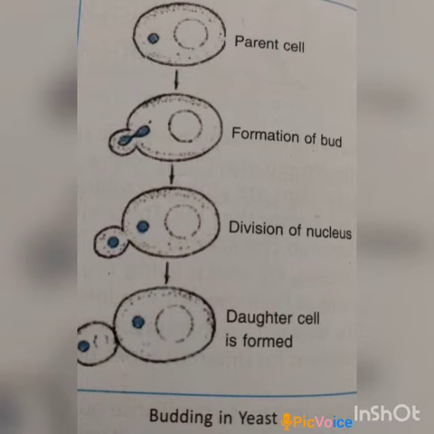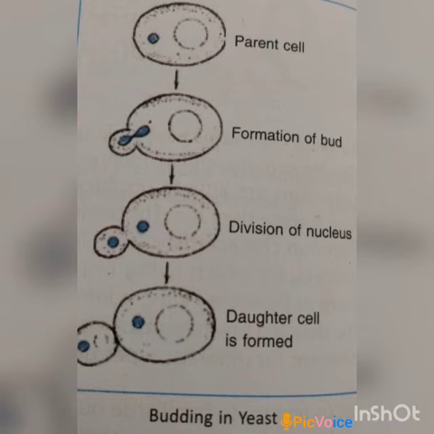Now, what is asexual reproduction? It is the reproduction in which an individual can reproduce on its own without the involvement of another individual of the same species. There is no involvement of two individuals. It can be done by only one individual. For example, the division of a bacterial cell into two daughter cells is an example of asexual reproduction.